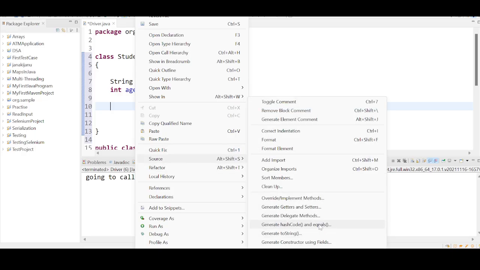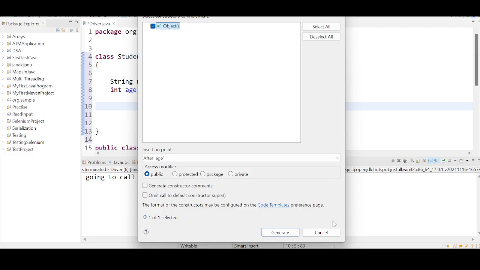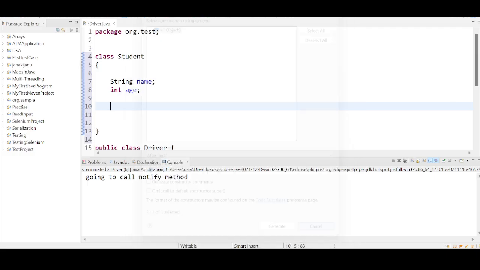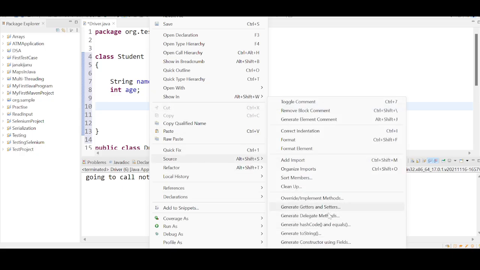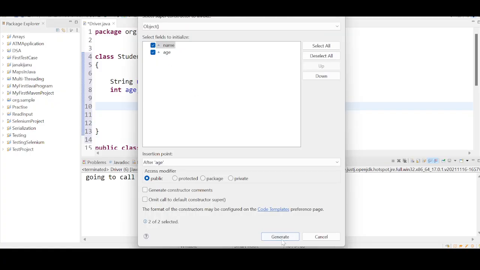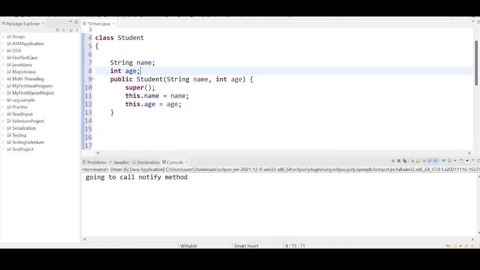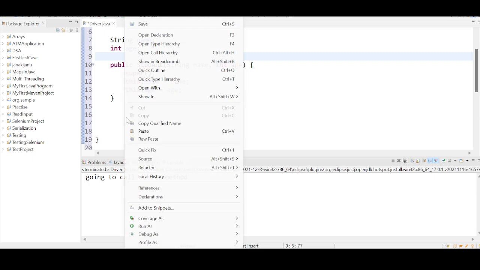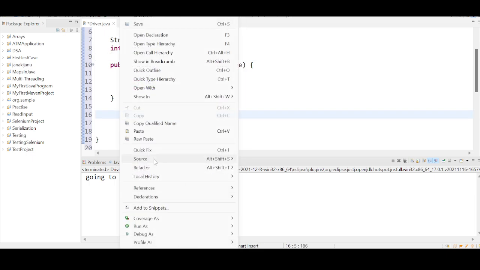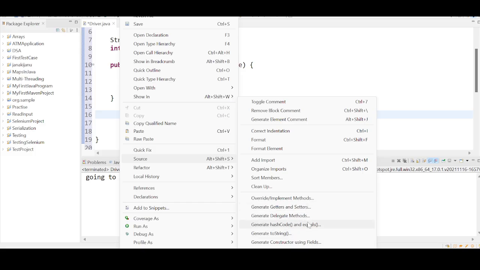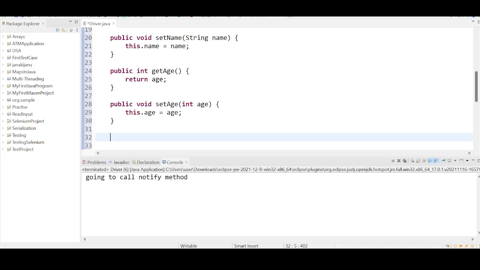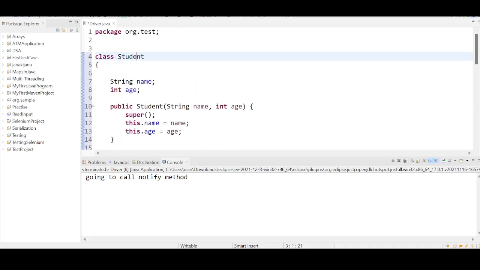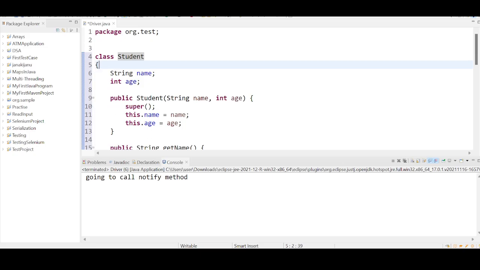Source, generate constructor using the fields. Let me also generate getters and setters. Source, generate getters and setters. So I'm going to use this student as the common object.